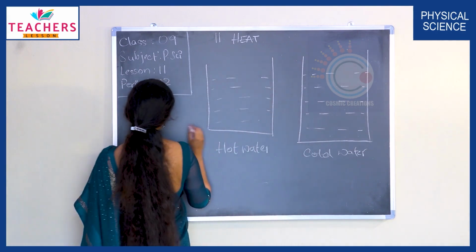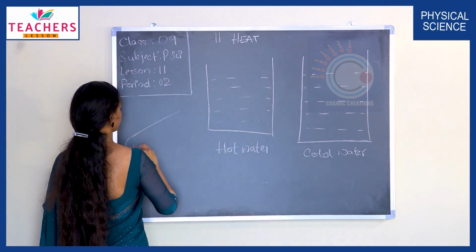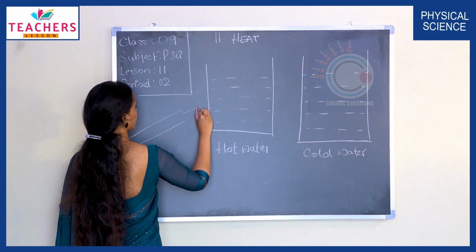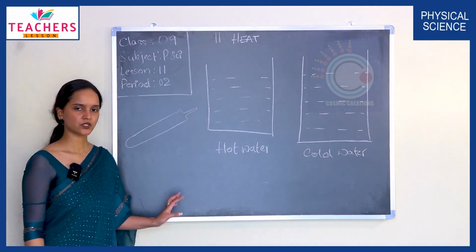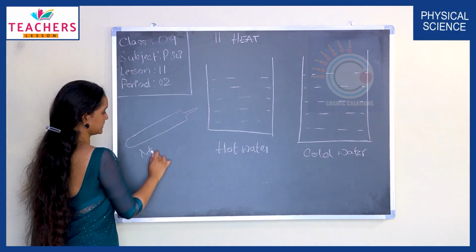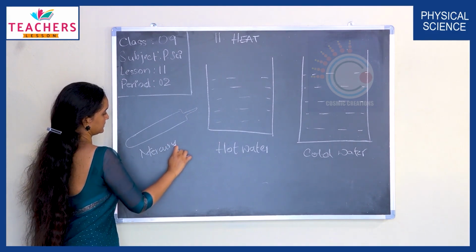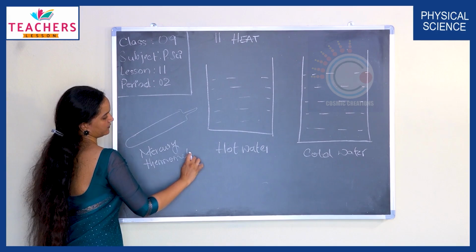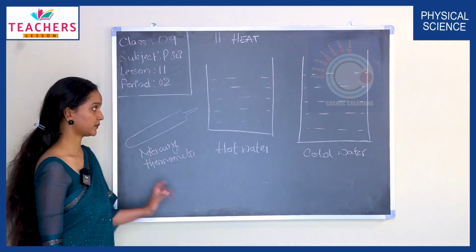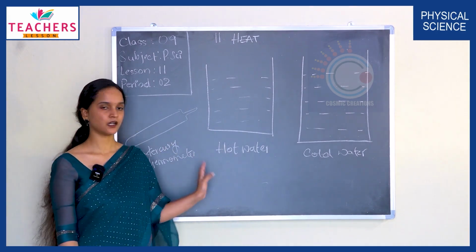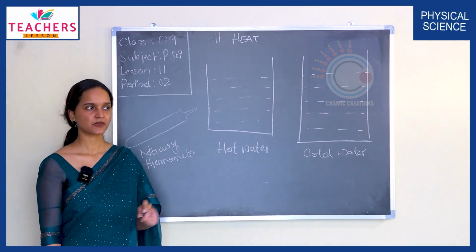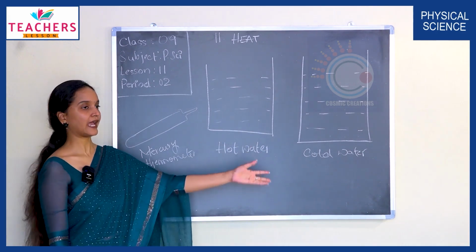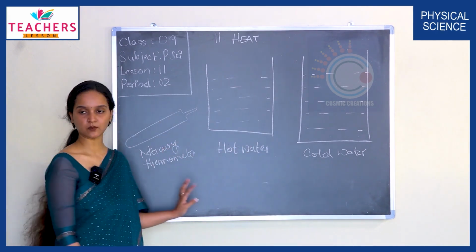Now, using a mercury thermometer, let us measure the temperatures in both these beakers of water.